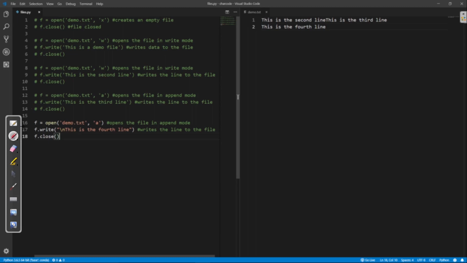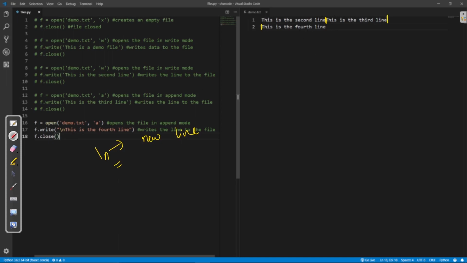So what I'm doing is appending. The cursor was here, at the end of the line, but I want it on a new line. For that, I need to specify \n, which is for a new line. If you write this, it will take your pointer to the new line.